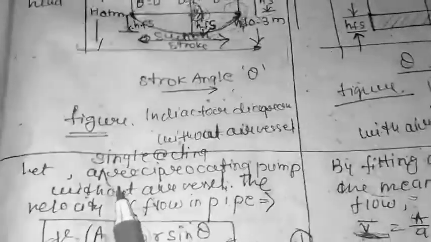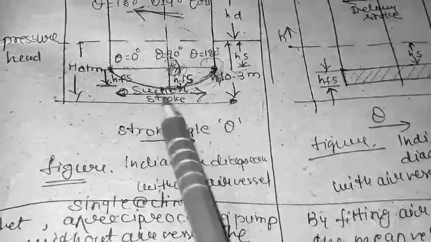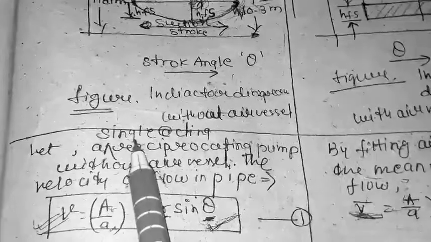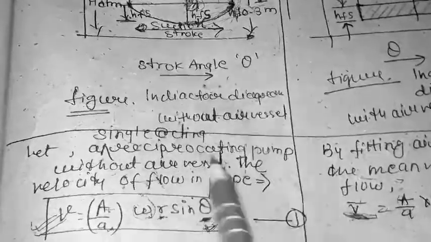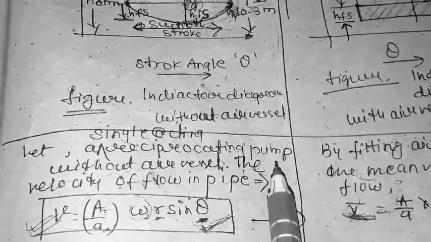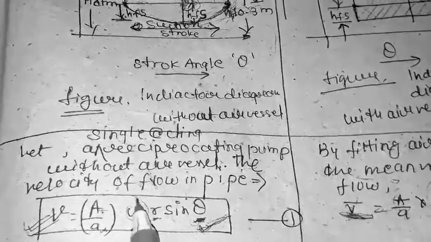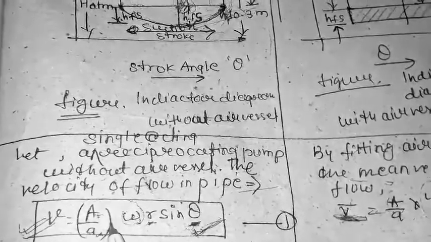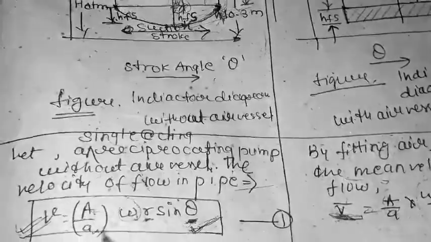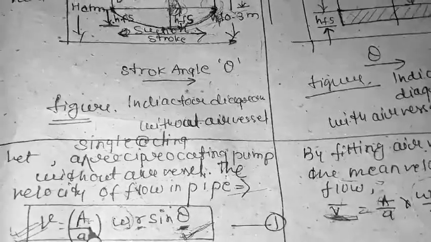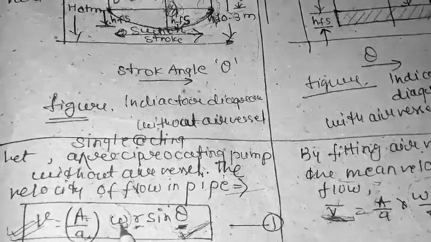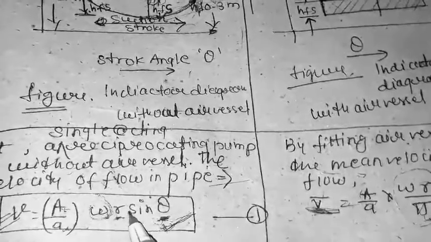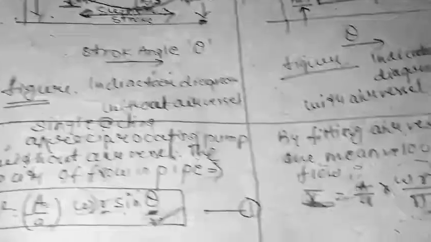Now for the case when the air vessel is not used, assume a single acting reciprocating pump. As we have already discussed, the velocity of fluid inside the pipe is represented by small v equal to capital A by small a omega r sin theta, where capital A is the cylinder area, small a is the pipe area, omega is the speed of the pump, r is the crank radius, and theta is the stroke angle.